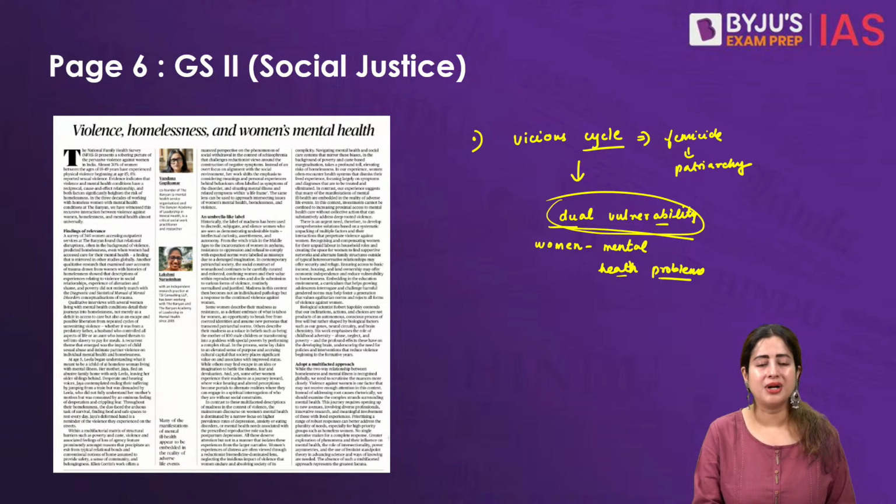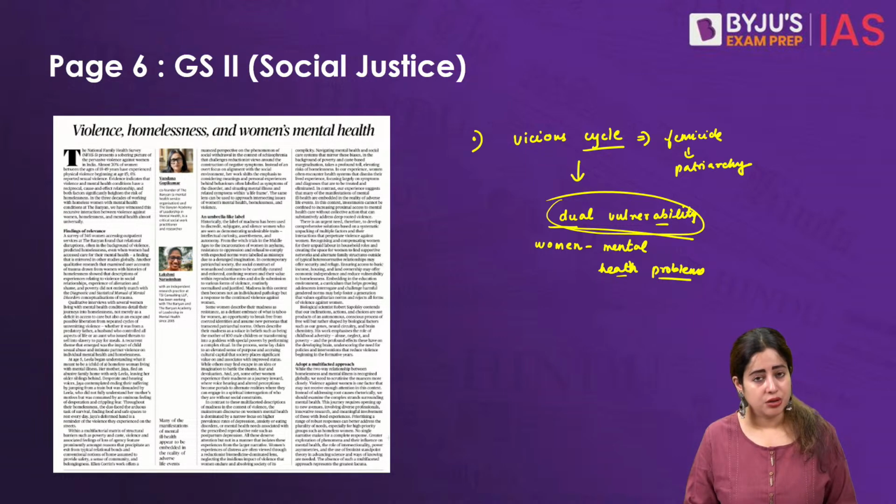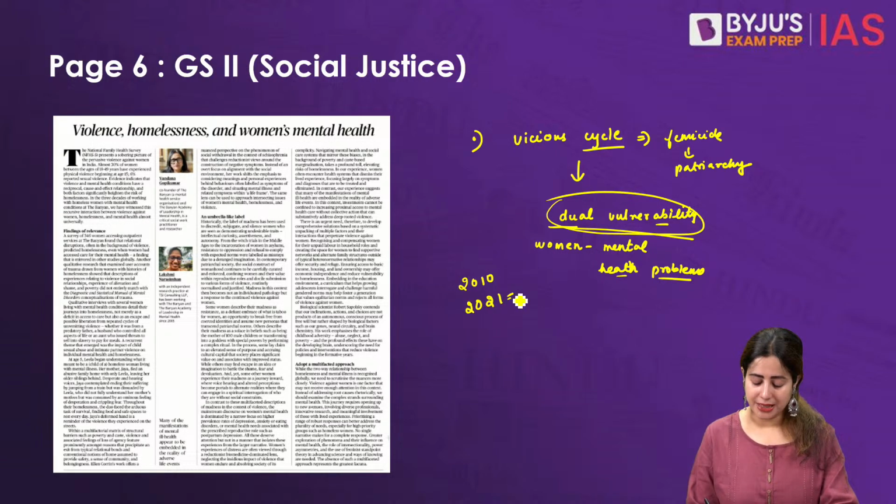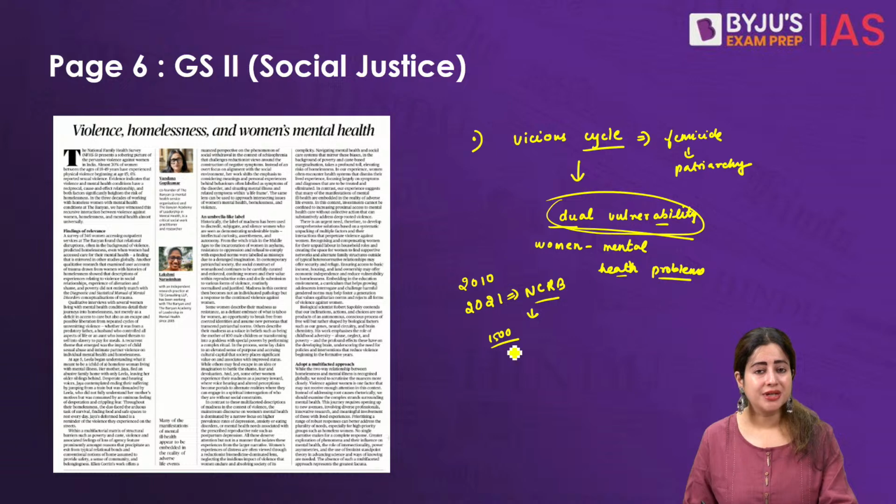The article therefore highlights the problem of homelessness among such women. As per the data of the National Crime Records Bureau, the NCRB, between 2010 and 2021, 1,500 people in India were killed in the name of witch hunting, with states like Jharkhand and Chhattisgarh leading.